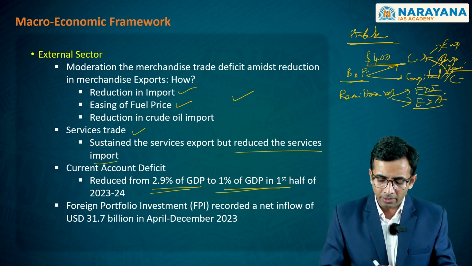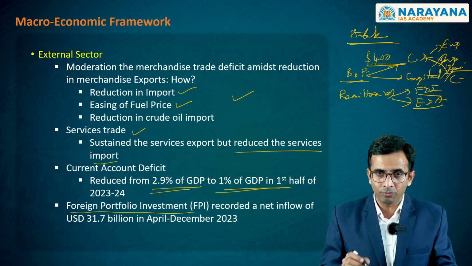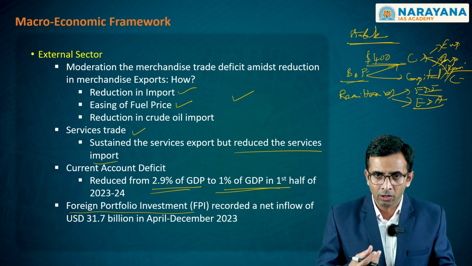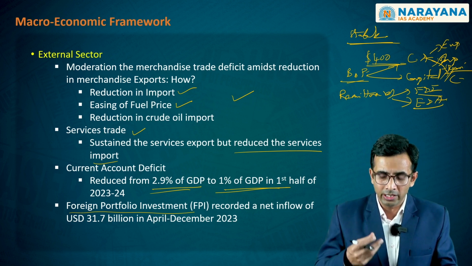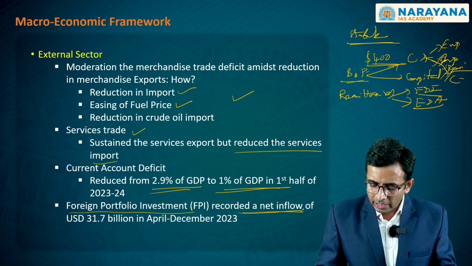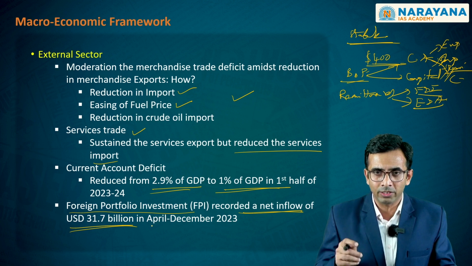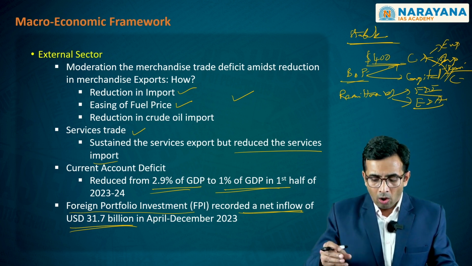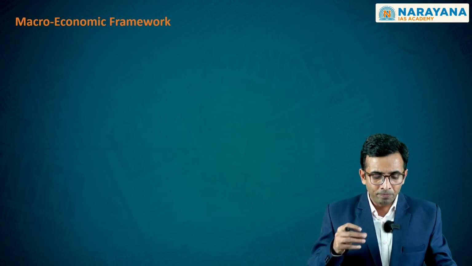On the other hand, even the short-term investments that you are getting in the form of foreign portfolio investment, wherein this investment would be there when there is risk aversion within the economy, and this investment would be taken off when there is higher risk in the economy, have also shown a net inflow of $31.7 billion in the previous financial year in its first half, which is again another healthy trend. All these pertain to the stability of the Indian economy.